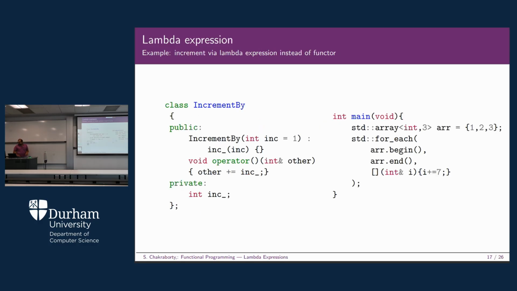And earlier this code was like this. So you can see that this is the implementation of the functor. So you are incrementing it by some particular variable. In this case this was 7. So we have just called it increment by 7 earlier, and this time it's defined already with 1. So that's the default assignment. But when you are going to use this particular lambda function, you don't need to write the entire code. So that is basically a simplistic version of this entire code shown on the left.